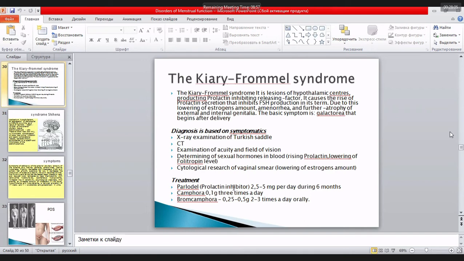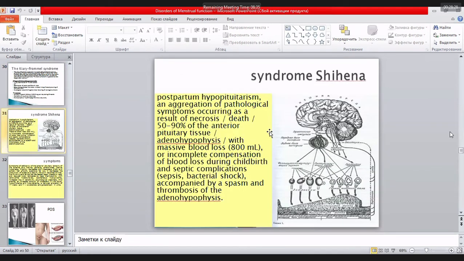Treatment: usually we use prolactin inhibitors, Parlodel, Camphora, or Bromcamphora. You see here treatment. I never saw these questions, but remember about Parlodel, guys. Maybe in the KROK test for treatment of galactorrhea or hyperprolactinemia. Sheehan syndrome, I told you about it a lot, appears due to the ischemia of the pituitary gland during